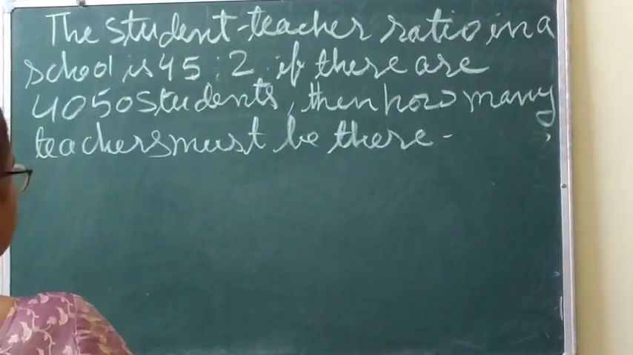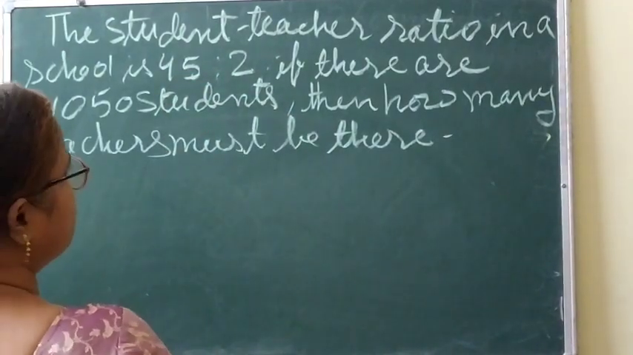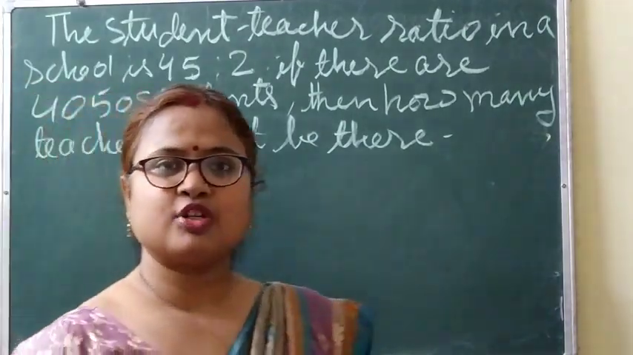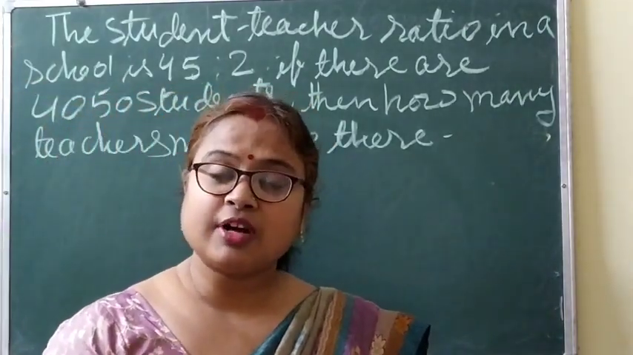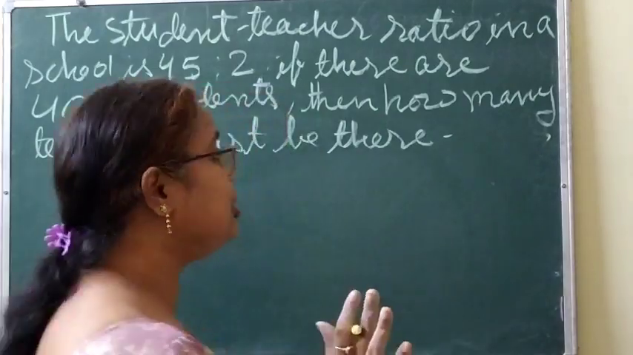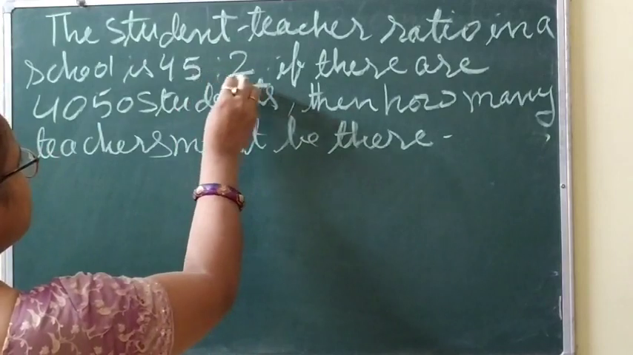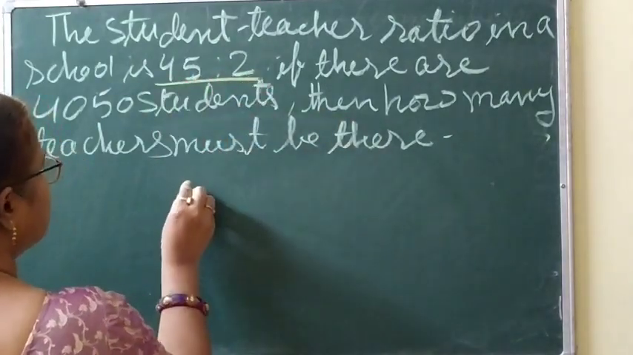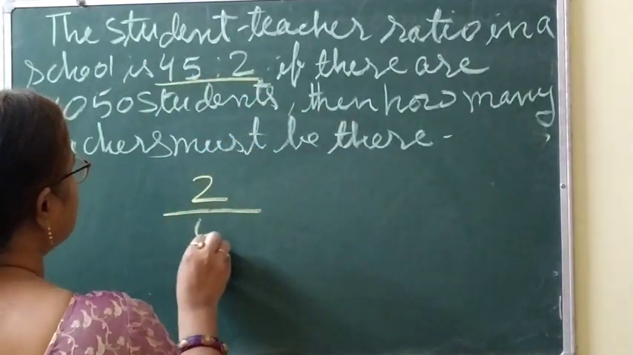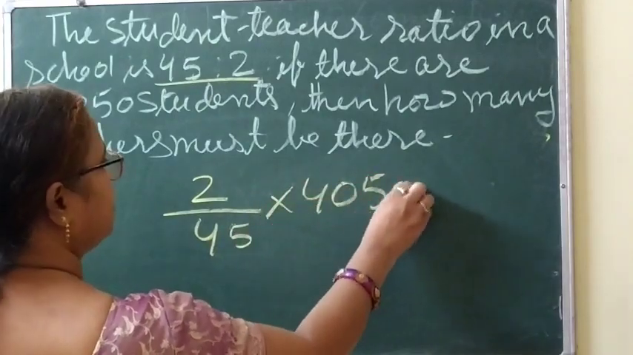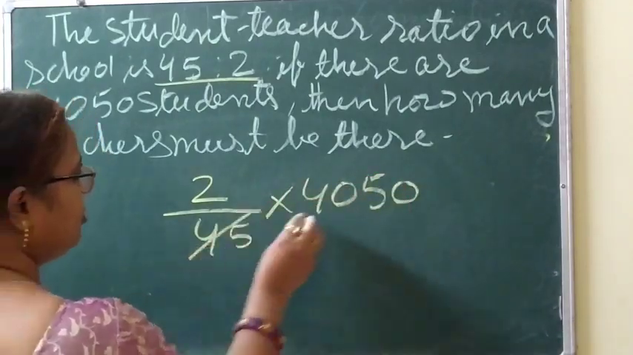If there are 4,050 students, then how many teachers must be there? Again, in this type of question, what we have to find out? Teachers. So for teachers, we will write the ratio first, as the numerator. So the teachers' ratio is what? 2. Clear? So 2 by 45 into 4,050. Clear? So 5.